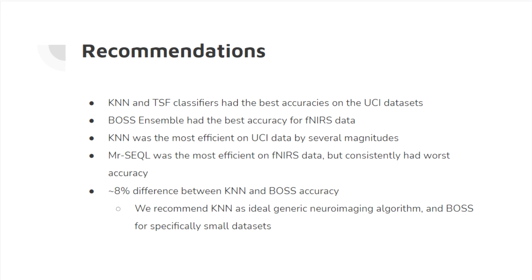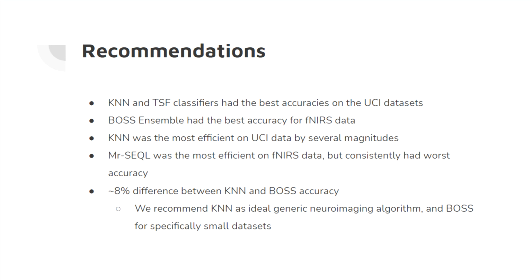Based upon our results, we would suggest KNN as the best algorithm for generic classification on neuroimaging data. It is fast, has high accuracies on the larger datasets, and better than chance accuracy on the fNIRS dataset. It is a well-known algorithm that most beginning computer scientists would be familiar with. KNN would be a good place to start analyzing a dataset before moving on to other algorithms such as TSF or BOSS.